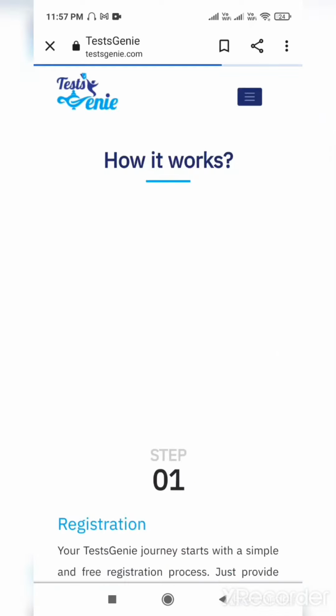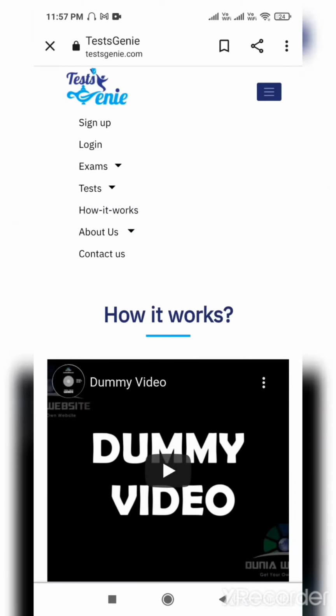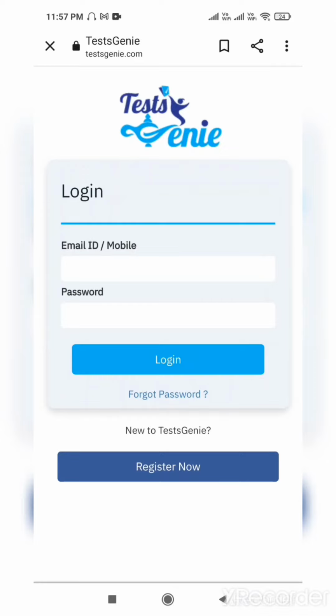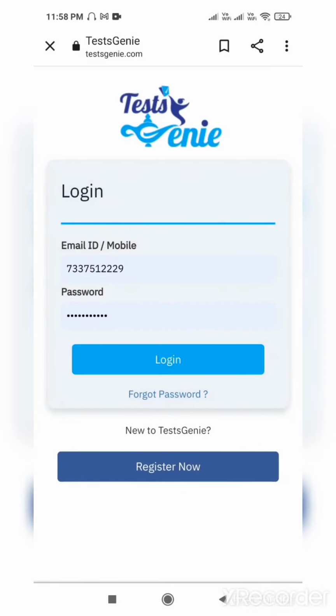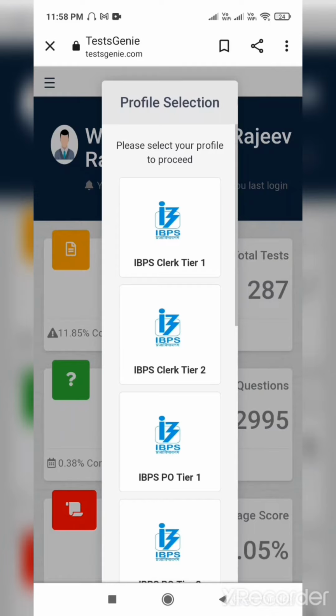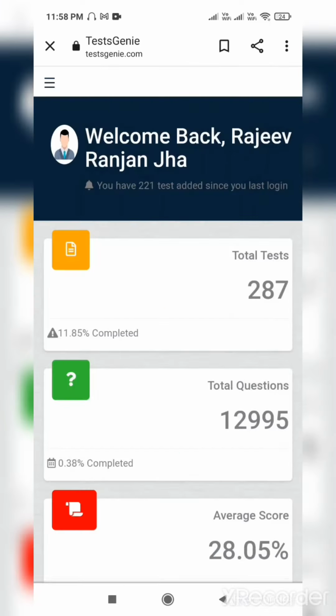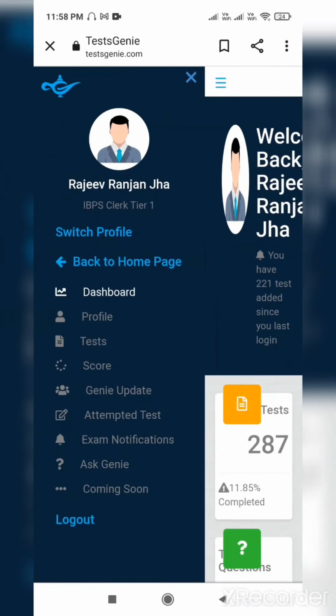I go back. Again I go to the three lines and to the login page. Now I come to this login page and you see email and mobile. Mine is already stored with the mobile number, and the password is also stored. Now I am ready to go. So I'm landing on the login page. You see, automatically they are showing me the clerical exam, since I have selected all the exams. Now if I have to take a test, I touch these three lines and go to the test section.